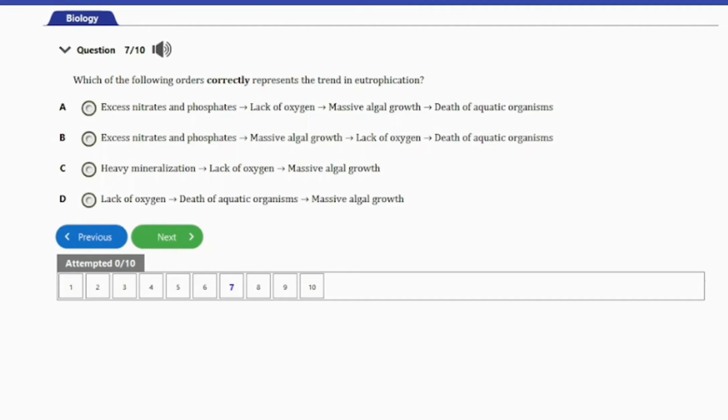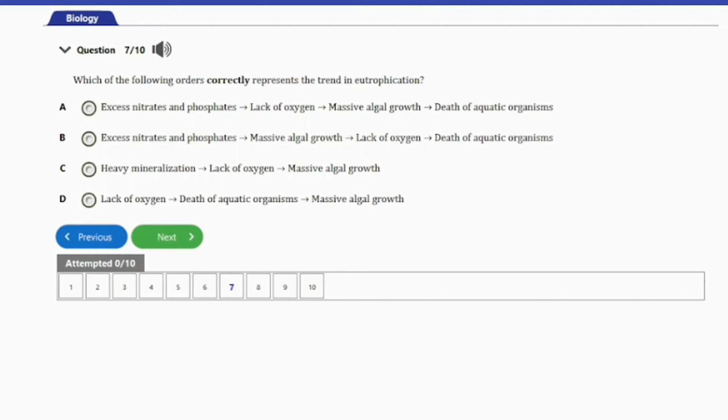C. heavy mineralization, then lack of oxygen, then massive algal growth. D. Lack of oxygen, death of aquatic organisms, then massive algal growth. So guys, the answer to this question is option B here. Excess nitrates and phosphates, then leading to massive algal growth, which then leads to lack of oxygen, and then finally death of aquatic organisms. So that's the correct representation of the trend in eutrophication. So that's it for that question.